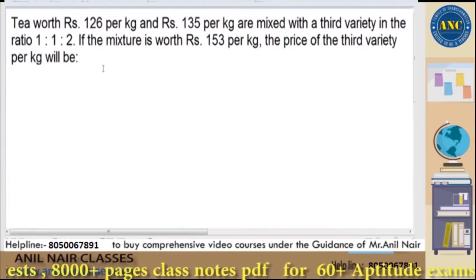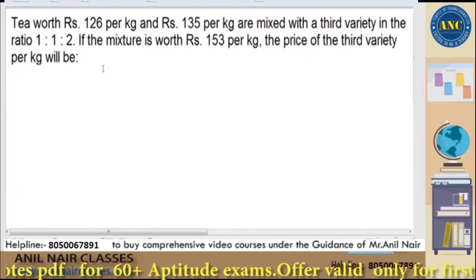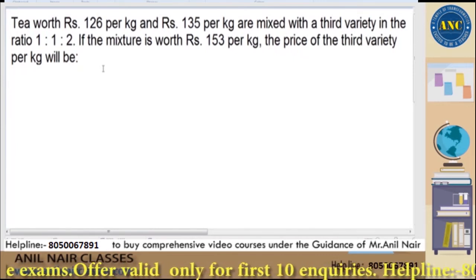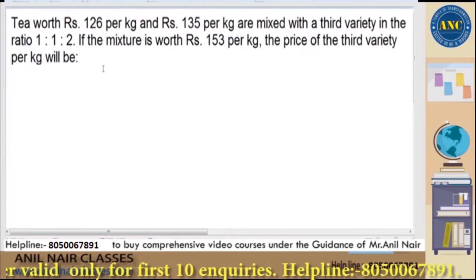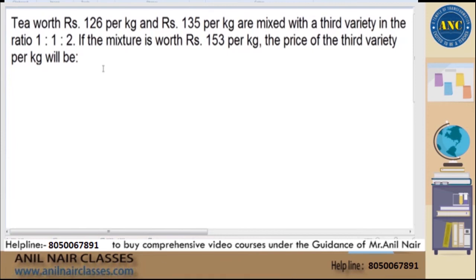Now see here. This is one of the questions which a student posted in the live chat today morning. I don't remember the name of the student, but he asked me to solve this question, and I told him at that point of time that I will solve it this evening when I take the Alligations class. This is for that student and all the other students who are listening to this class. Now listen to this carefully, sir.